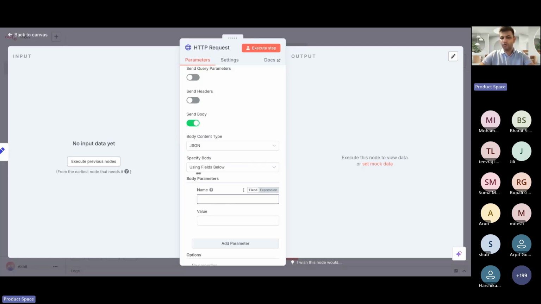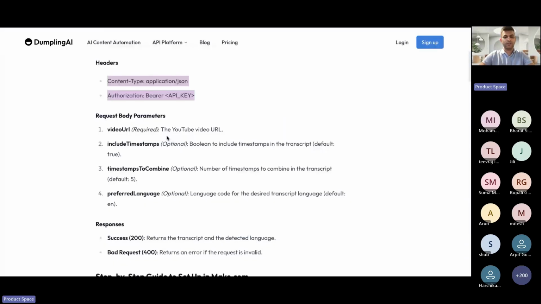How do I get to know what to do here? I got it from this blog. This is where I'm defining the body parameters. Only one parameter is required. If I don't share this video URL, then it would not work, because this is a required parameter for this API to work on. Other keys or values you can also add, but I think they are not going to help us.